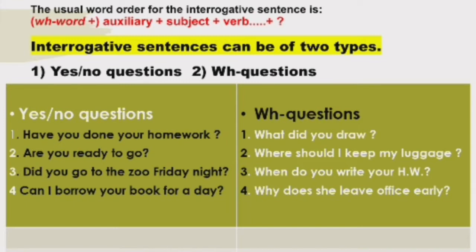This is the common structure we have to use in both yes-no type of questions as well as WH questions. The second common thing is the function, or we can say the purpose. The purpose behind using such sentences is to seek information. Alright, and the third and the last common thing is the punctuation used in it. Which punctuation do we use in a question? Yes, of course, question mark. So these three things are always found in interrogative sentences.